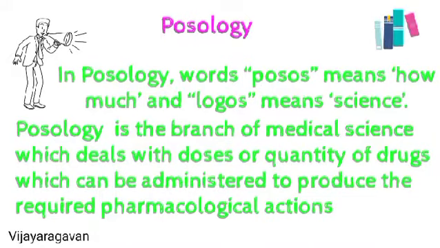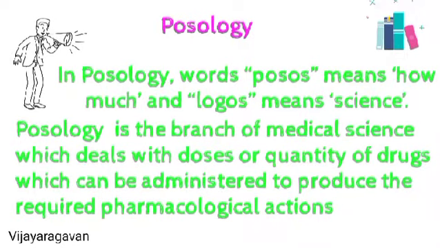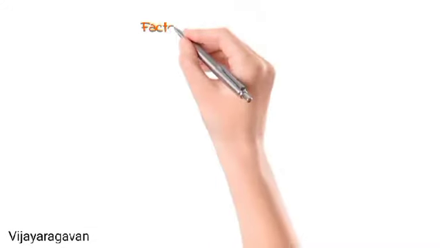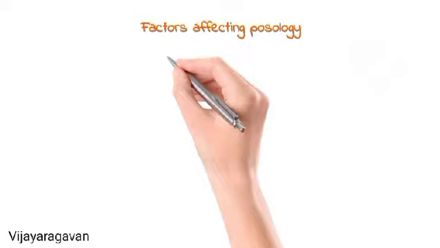There is no universal law for rigid fixing of the doses. However, the doses can be altered by some factors. They are the factors affecting posology.